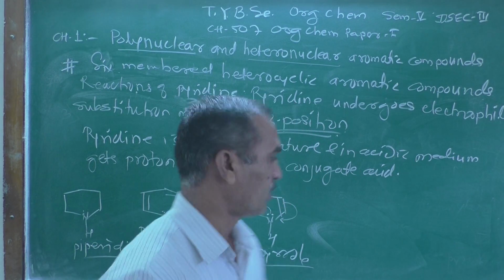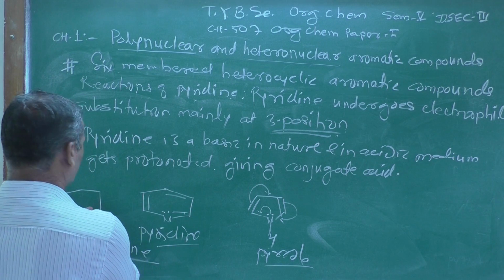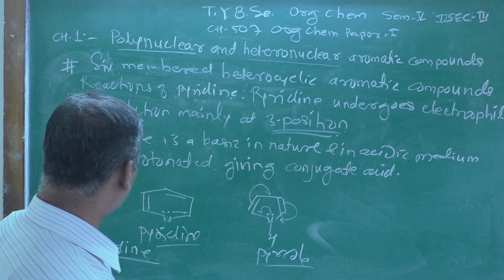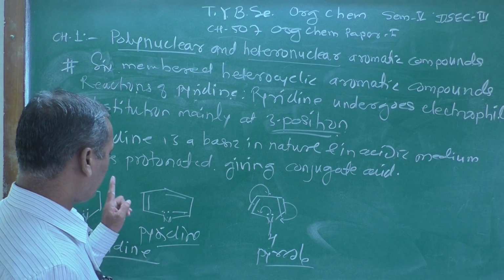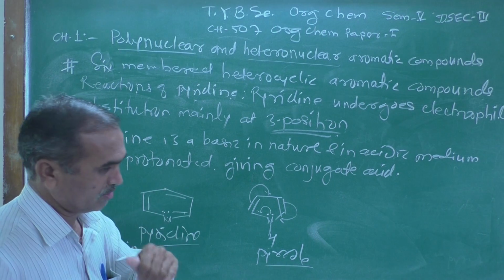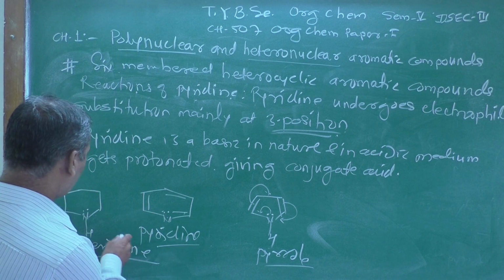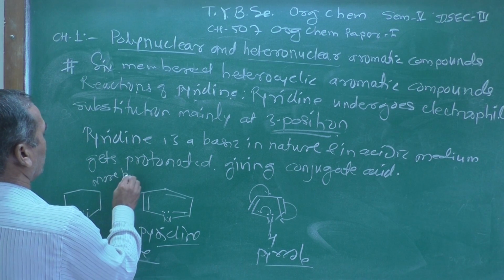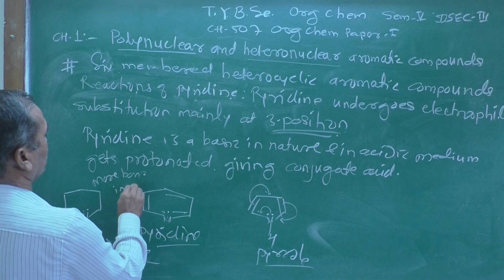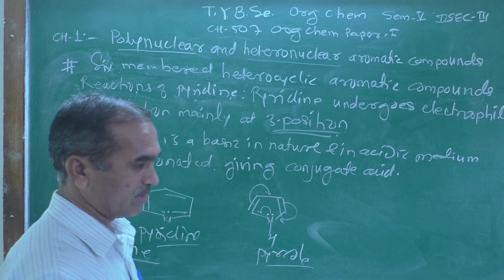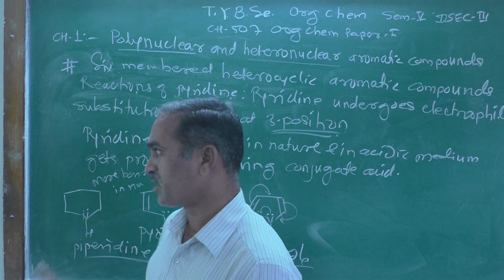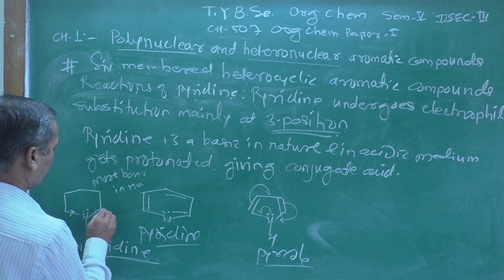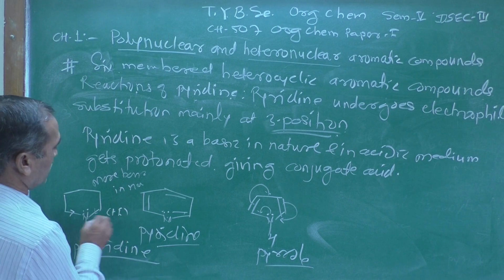Now tell me whether piperidine is more basic in nature or pyridine. Pyridine is basic in nature, no doubt about it. The piperidine is more basic in nature. The reason behind it: it contains a nitrogen atom, right? As well as it shows a plus I inductive effect.